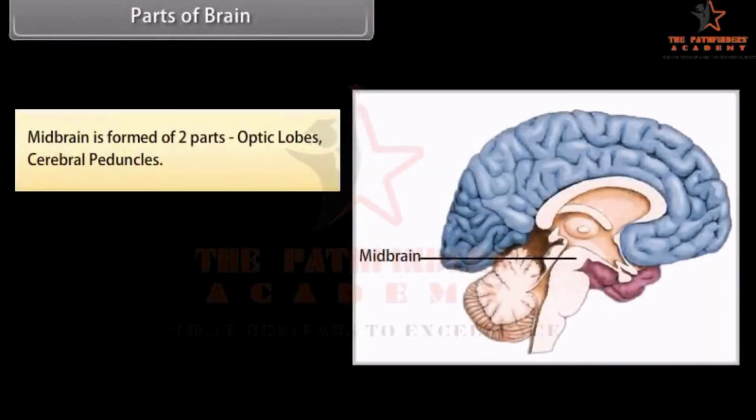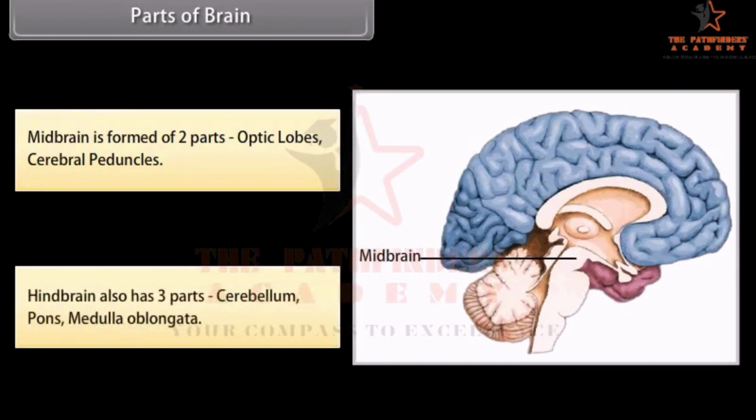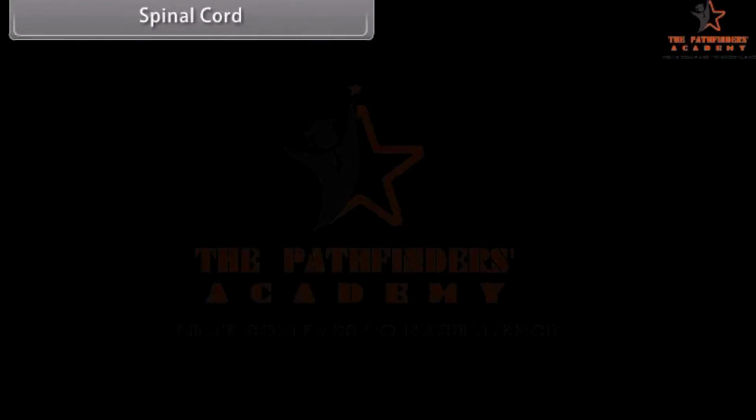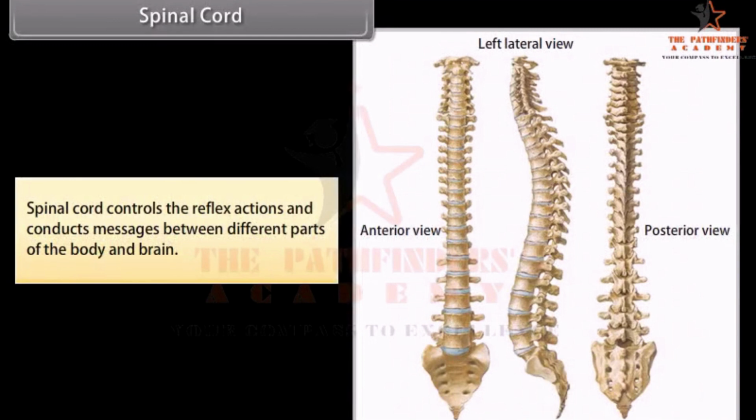Midbrain is formed of two parts: optic lobes and cerebral peduncles. Hindbrain also has three parts: cerebellum, pons, medulla oblongata. Functions of different parts of the human brain are as given in this table. Spinal cord. Spinal cord controls the reflex actions and conducts messages between different parts of the body and the brain.